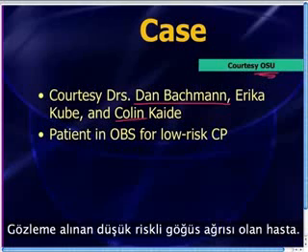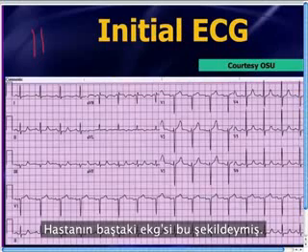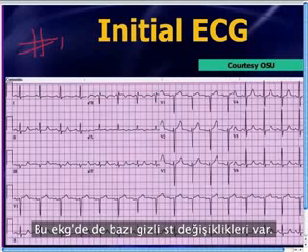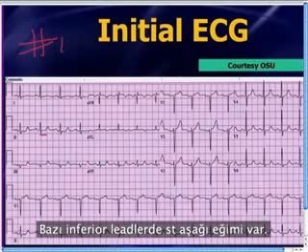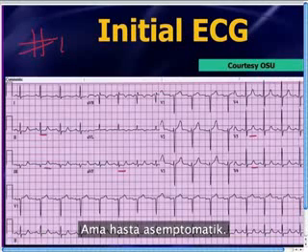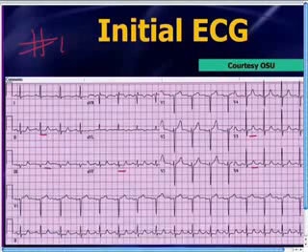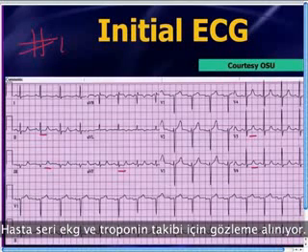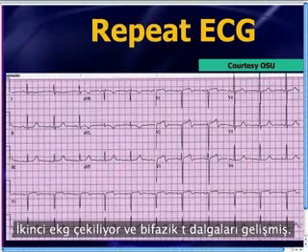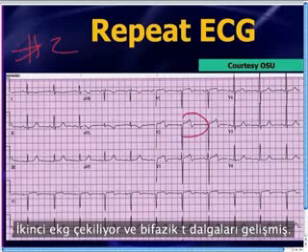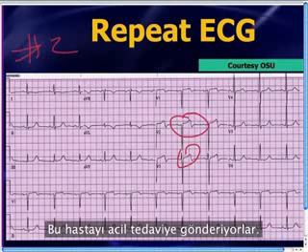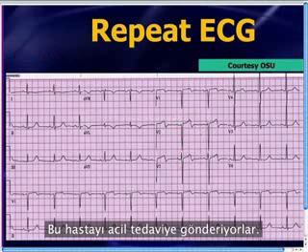They had a low-risk chest pain patient that was admitted to the observation unit, and the patient was admitted with this initial EKG, and well, there's some subtle ST changes in this EKG as well. There's a little bit of ST segment downsloping in some of the inferior leads, but the patient's asymptomatic and had a fairly low-risk story. So the patient goes over to the chest pain center for serial EKGs and serial troponins, and the second EKG is then obtained, and new biphasic T waves have developed, and so they ended up sending this patient off for urgent therapy.